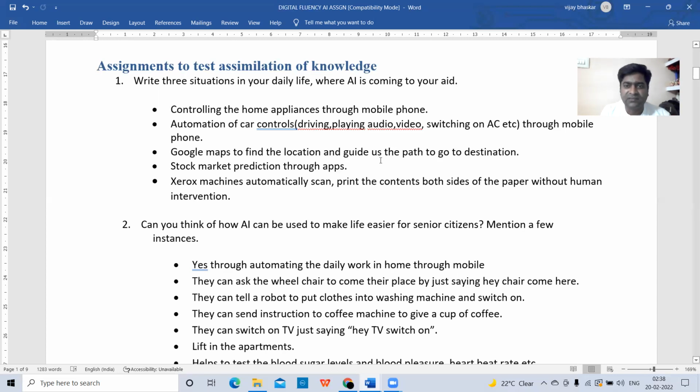So here also artificial intelligence is applied through the satellite. The Google app will identify the route through the satellite and it will guide us to go to the destination. Okay, Google Maps app.